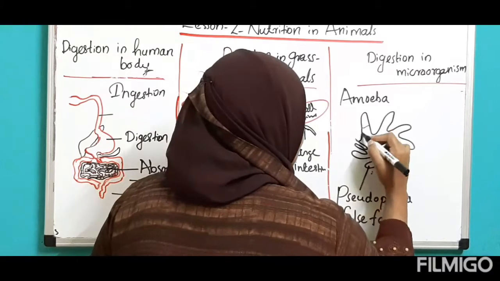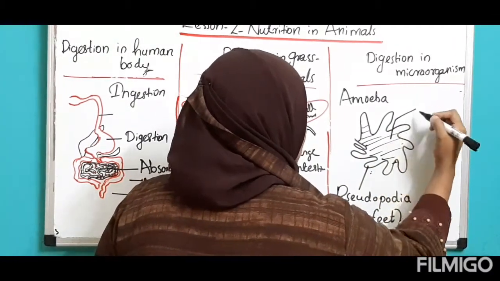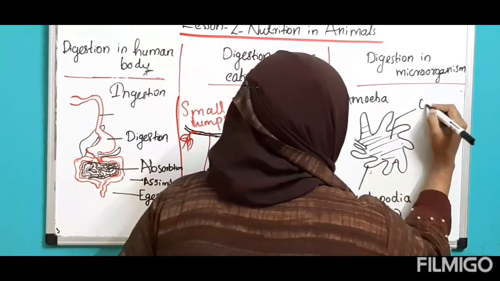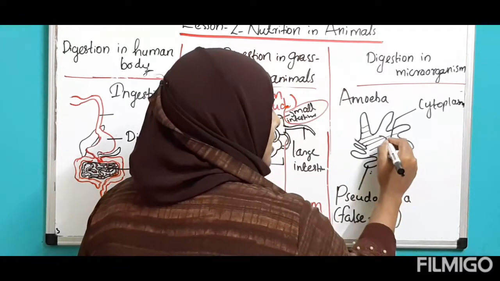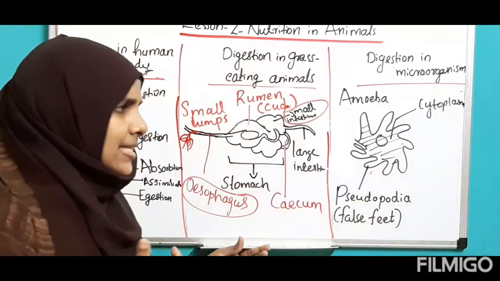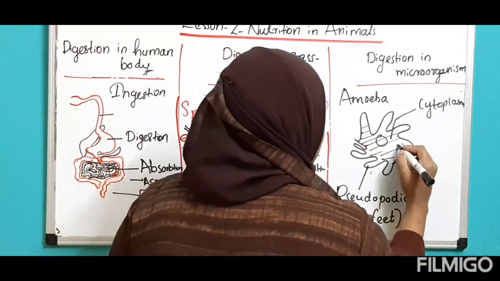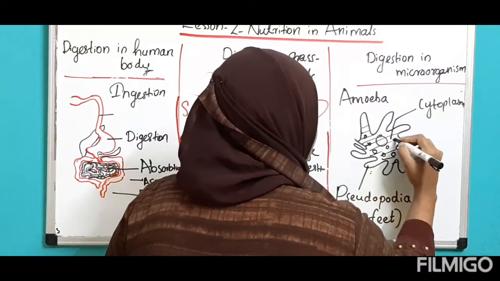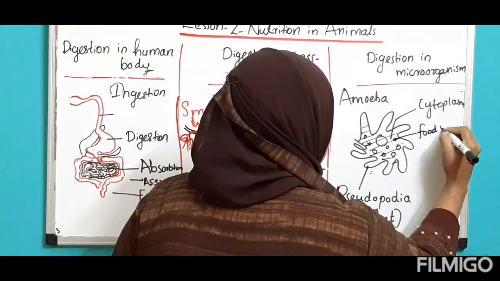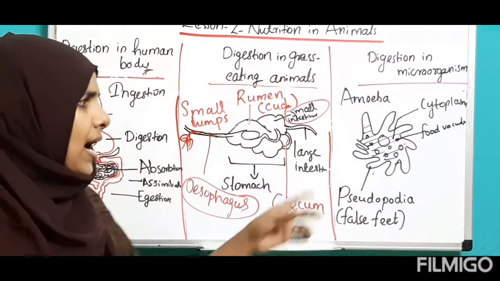Inside the body there is a jelly like fleshy liquid that we call cytoplasm. And inside of it, it is a single cell organism. Nucleus is inside of amoeba, and many small vacuoles are present, like food vacuoles. Food vacuoles also present inside the body of amoeba.